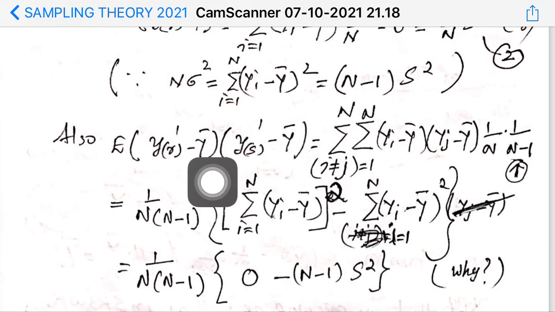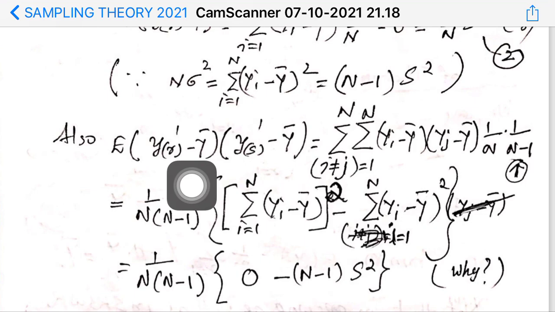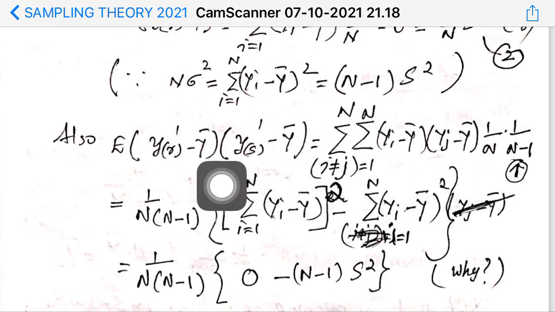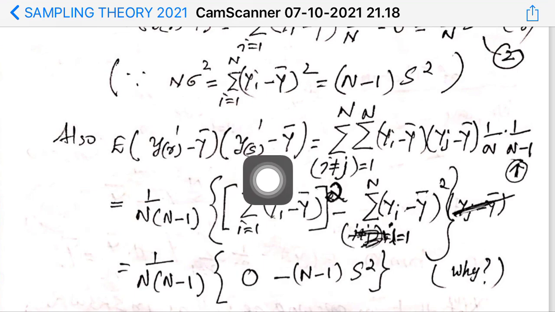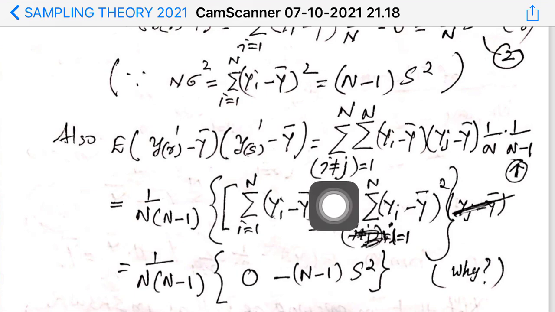That is yr prime minus y bar and ys prime minus y bar. And yr prime minus y bar will take yi minus y bar, and ys prime minus y bar will take yj minus y bar, because this i and j should not be equal. In simple random sampling, if r is not equal to s, then this yi cannot be yj. That is why I am summing here i not equal to j. This is also a double summation with respect to i as well as with respect to j.